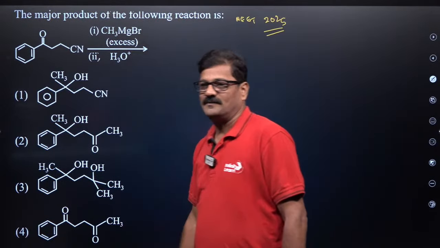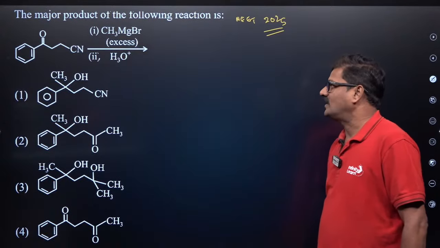excess, H3O plus. So what is going to happen?